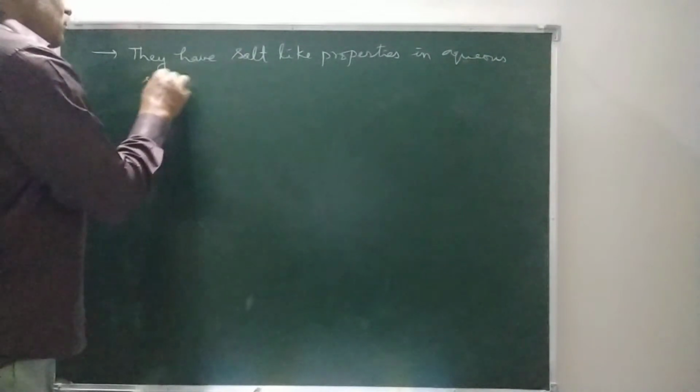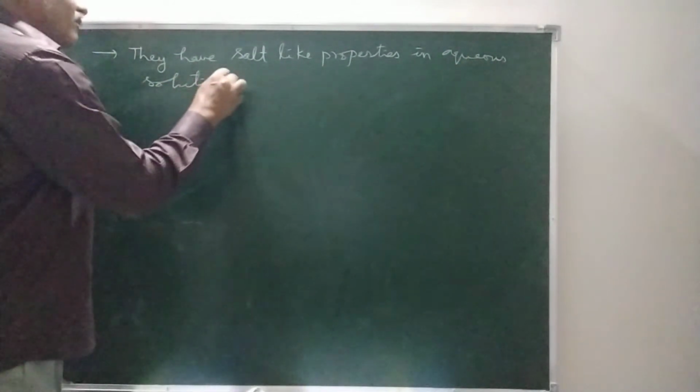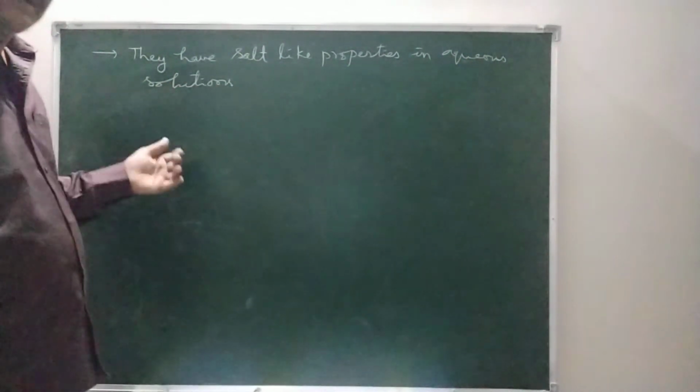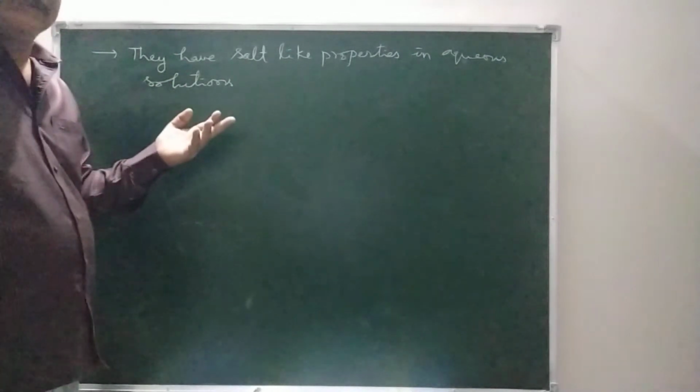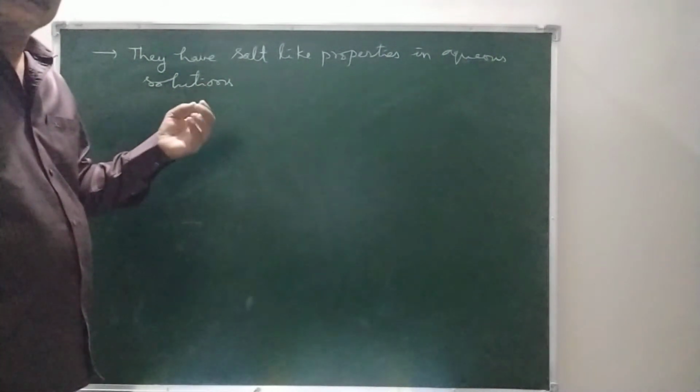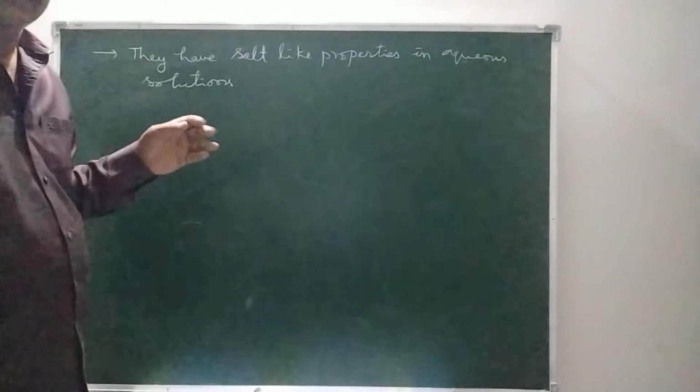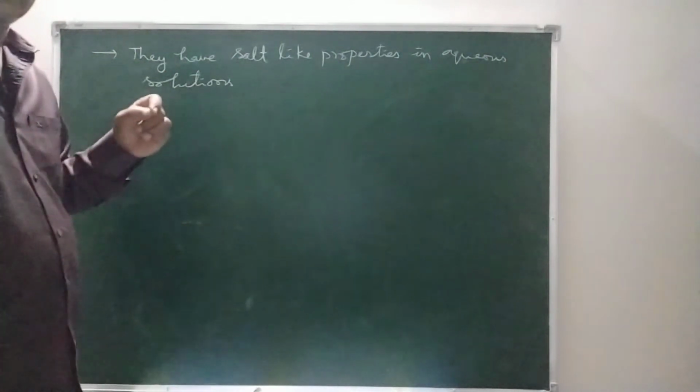Why do they have salt-like properties in aqueous solutions? Because amino acids exist as Zwitter ions.